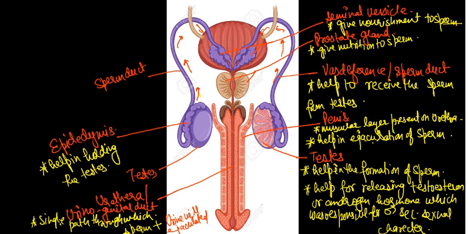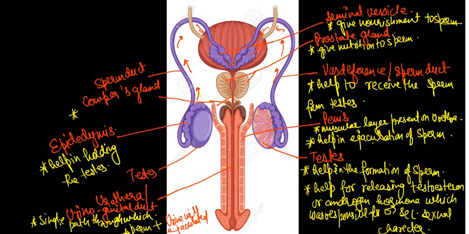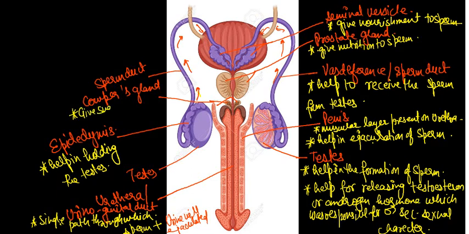One gland was added in the previous year, these two glands called Cowper's glands. Cowper's gland gives sugar to the sperm. Sugar means it gives nourishment, nutrition. So these are some points regarding this. I think everything will be clear through this diagram. If everything is clear, then we'll move to the next slide.